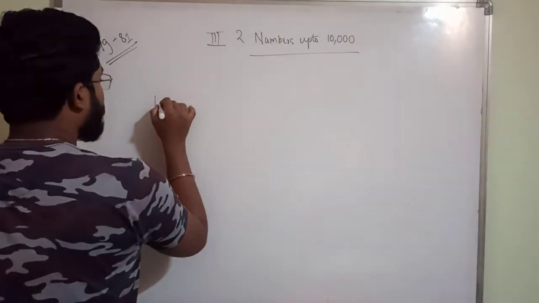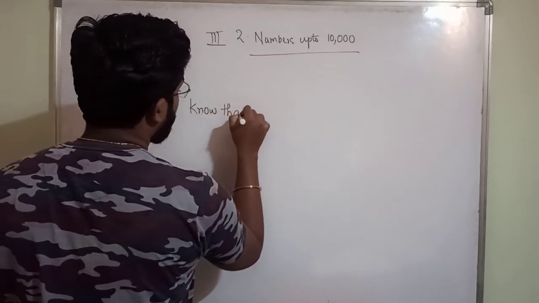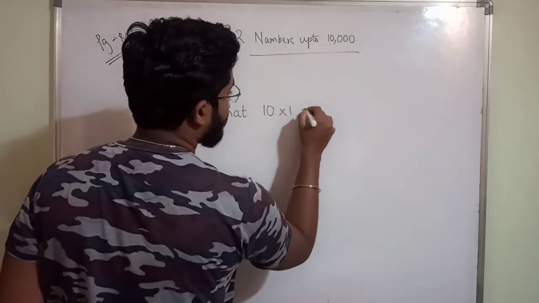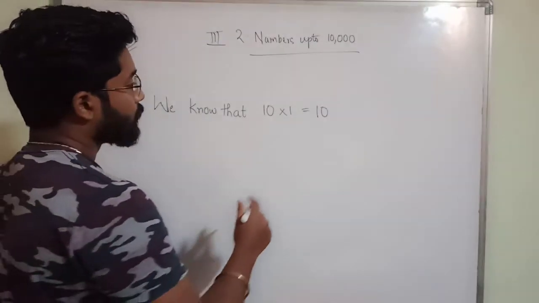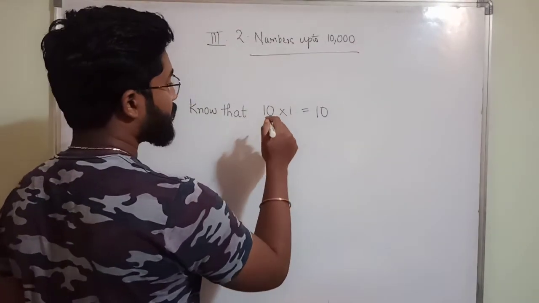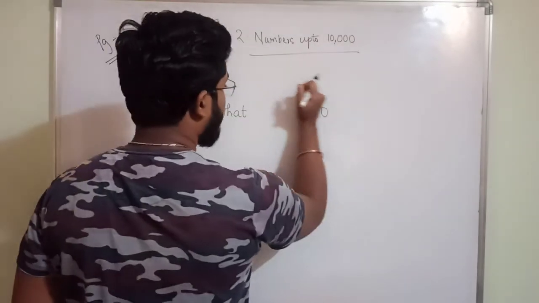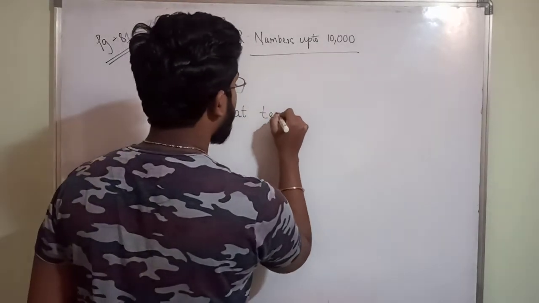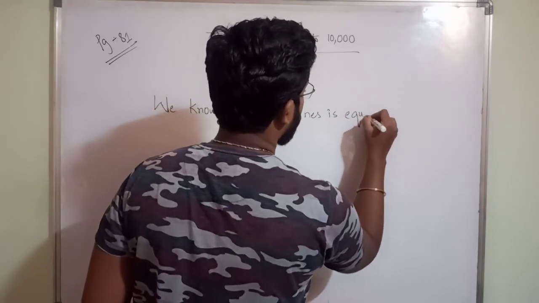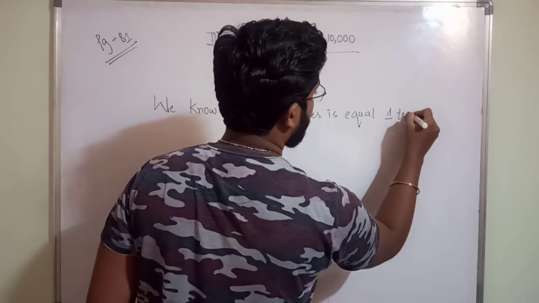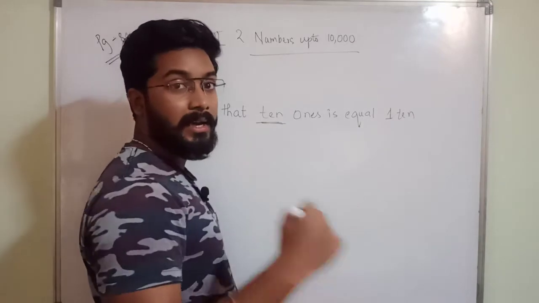We know that ten ones equal to 10. Is it clear? 10 ones means 10 number of ones equal to 10. If I want to write in word form, 10 ones is equal to 10. Here 10 is there. 10 ones means 10 number of ones.